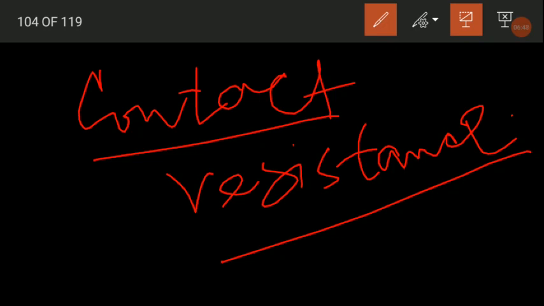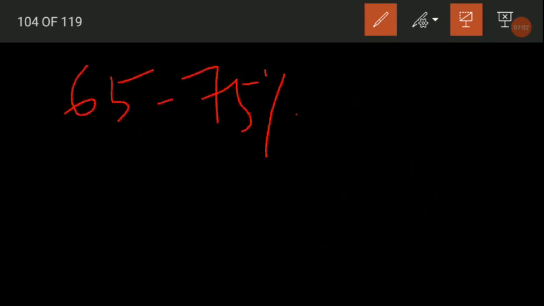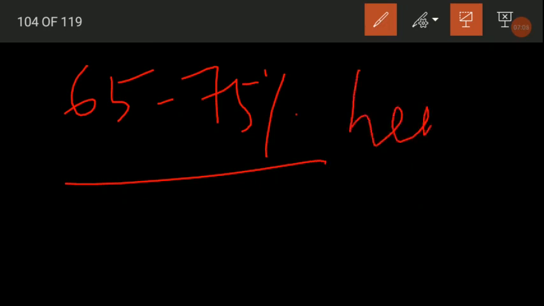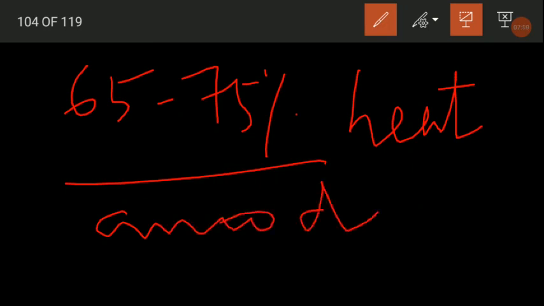About 65 to 75% of the total heat is liberated at the anode by striking electrons. So it is noteworthy. You have to keep in mind that 65 to 75% of the total heat is liberated at the anode because of the high striking velocity of the electrons. So the positive charged ions moving from the anode would be impinging on the cathode, thus liberating heat.